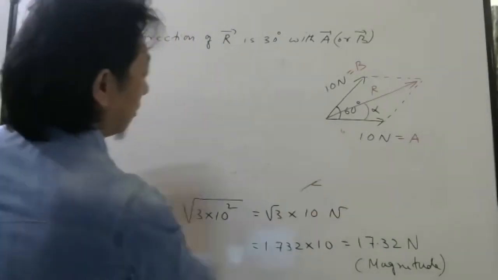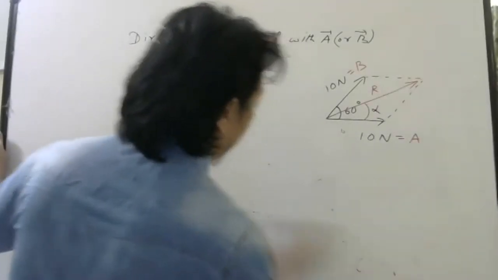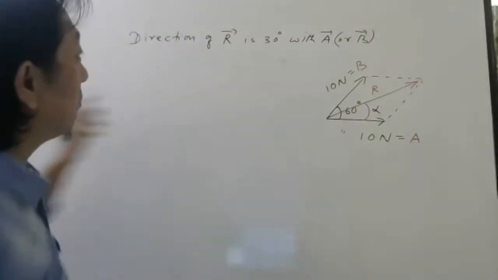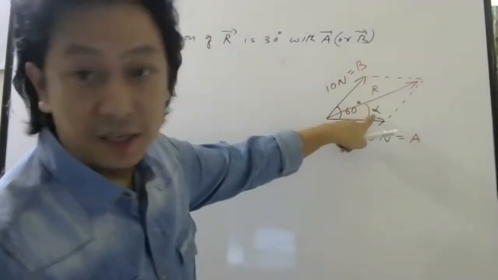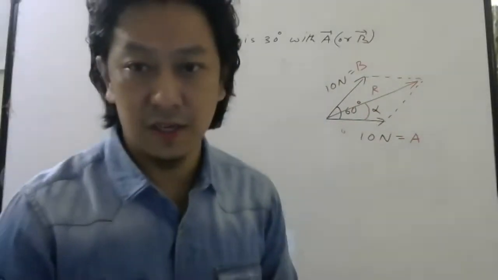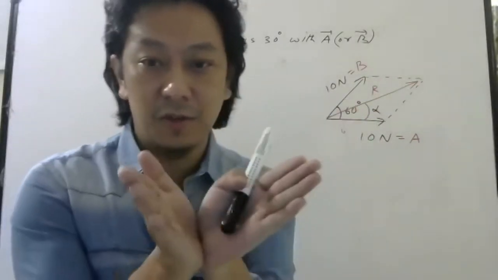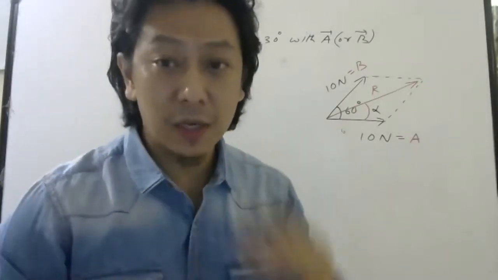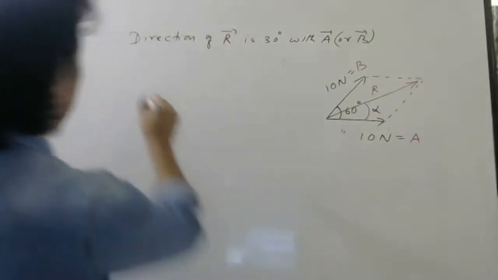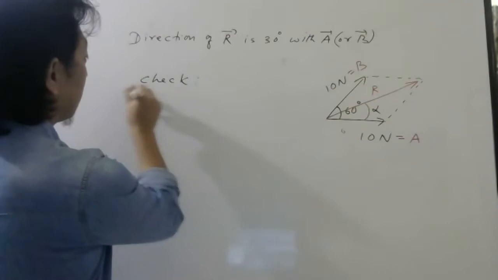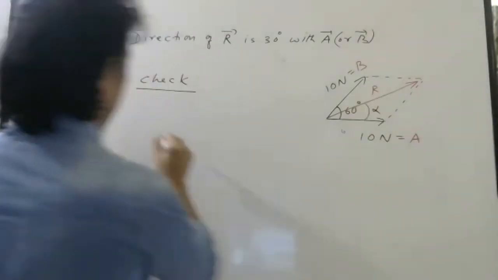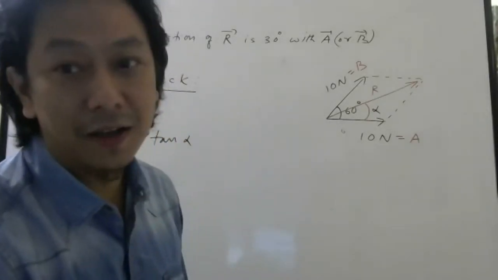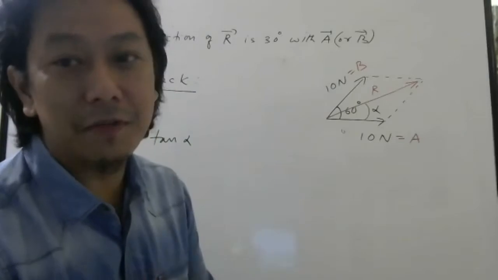So let us try to use the formula and find the same answer. To find that the resultant is at 30 degrees, I just applied logic. If this is 10 Newton, this is also 10 Newton, the resultant will bisect the angle. So that's easy. But we can also check using the formula. What is the formula for this alpha? Tan alpha. Directly alpha doesn't have a formula. First you have to calculate tan alpha. After calculating tan alpha, then you can find alpha.